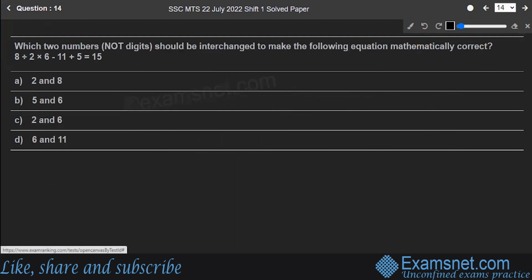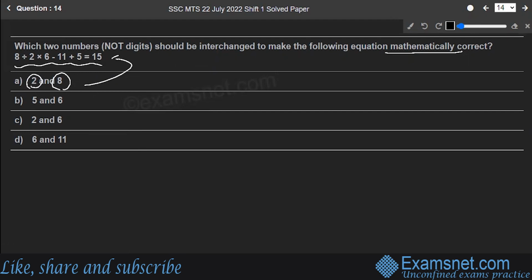Hope you are clear. Next is question number 14. Which two numbers, not digits, should be interchanged to make the following equation mathematically correct? So this is the equation: 8 divided by 2 multiplied by 6 minus 11 plus 5 gives you 15. Let's go ahead with this one. 2 and 8. There is no other way, I have to try all the options. 2 and 8, then 5 and 6, then 2 and 6, then 6 and 11, and find out where LHS becomes equal to RHS.